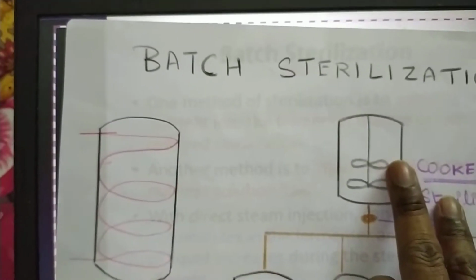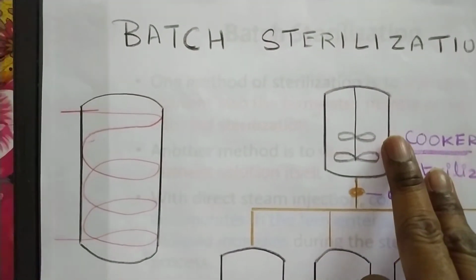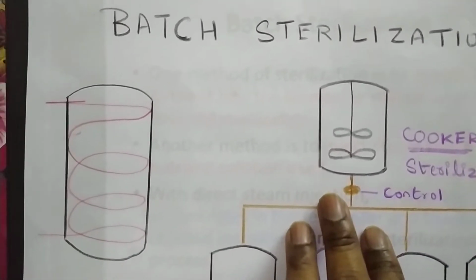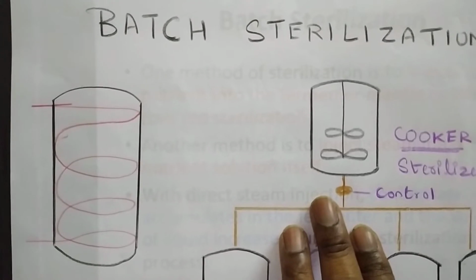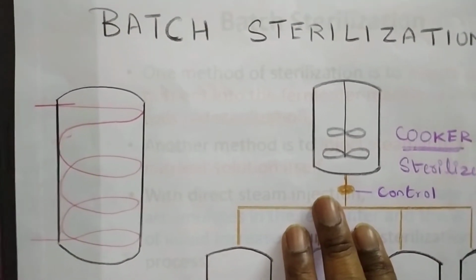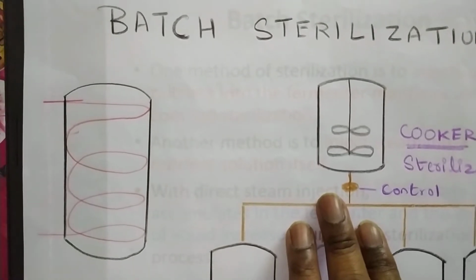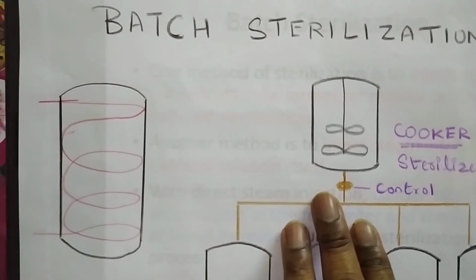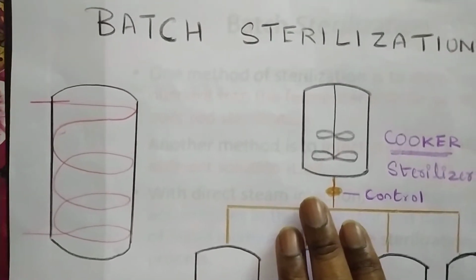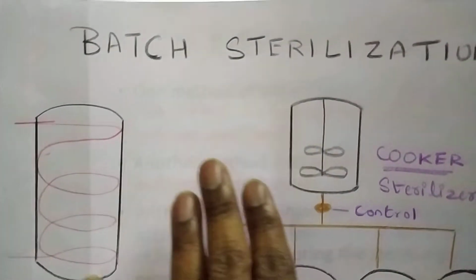There you are going to allow a high temperature. The red pipe indicates that you are going to pass hot steam through it, and the media will be exposed to a high temperature, approximately 121 degrees centigrade. Based on the size of the bioreactor, they may have to decide the time. Sometimes sterilization takes a day. It's a day's process.